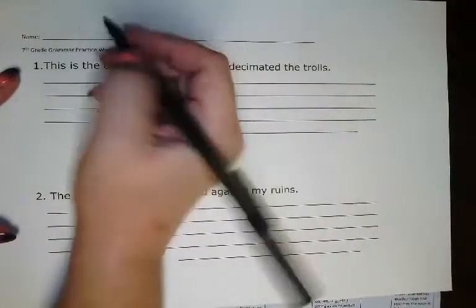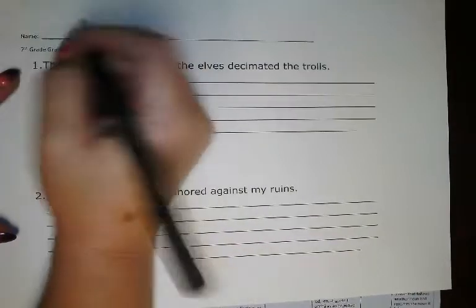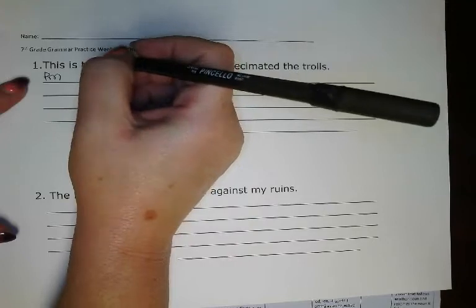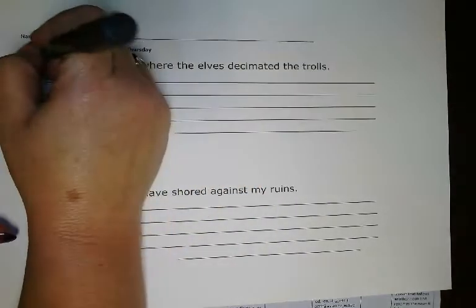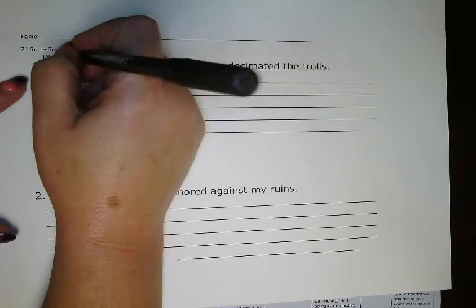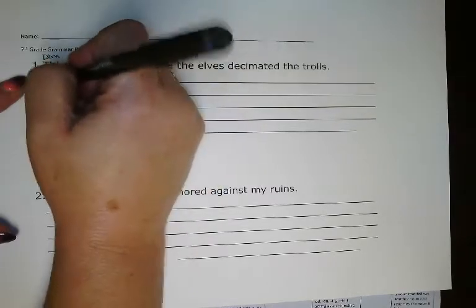This is going to be a pronoun. I'm not sure if it's going to be a demonstrative or a relative pronoun until we get there. It's acting as a demonstrative, but I think it could also be a relative, more importantly, so let's see how it acts. This is a linking verb.